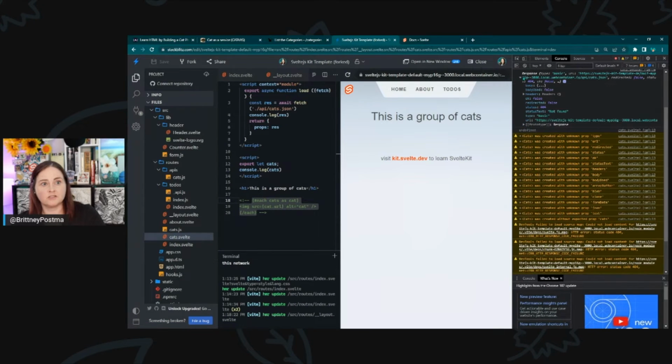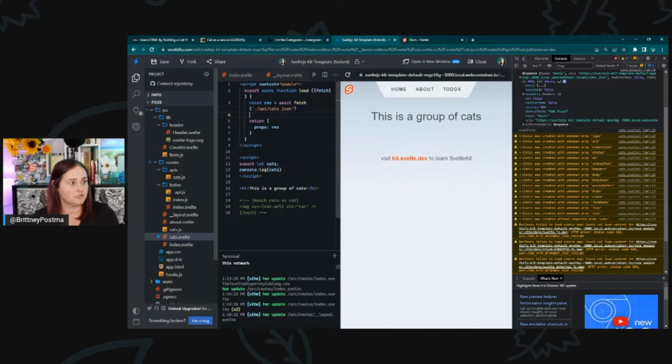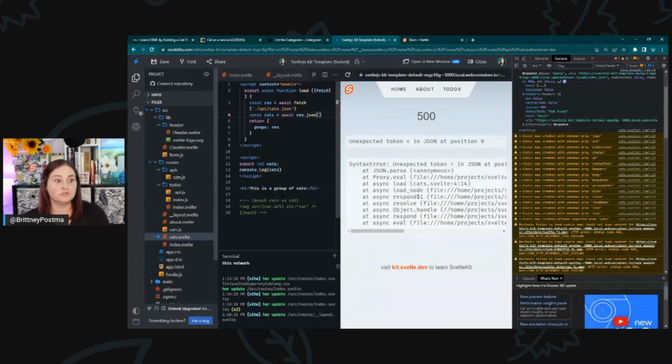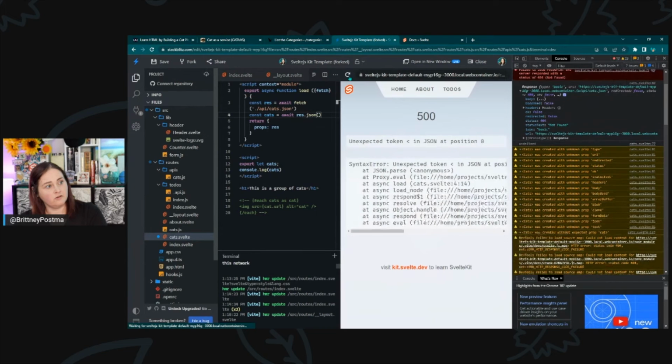Okay, so this is our response. Okay, so we got the response. So we just need to do const cats equals, it's kind of duplicating your work, which is why they created the page endpoint. But this will allow you to use an API folder if you want. What did I do now? Is it not JSON? Is that something?